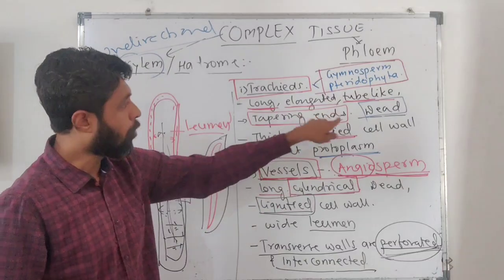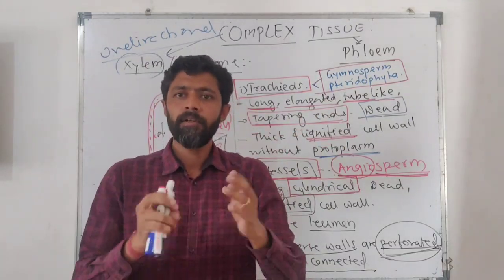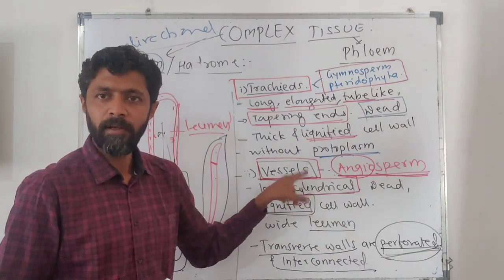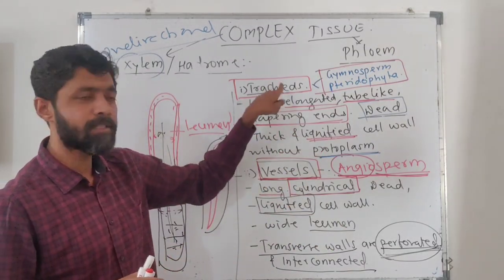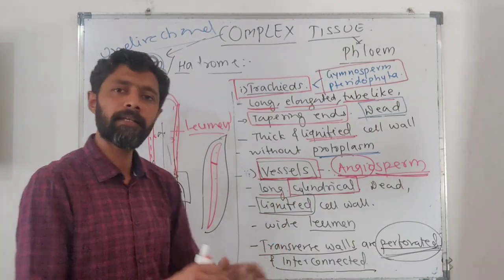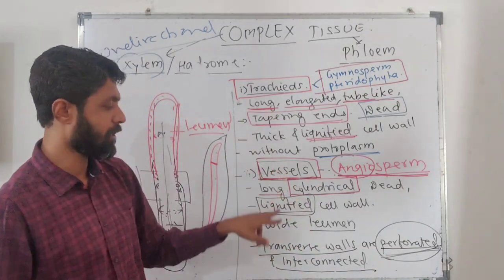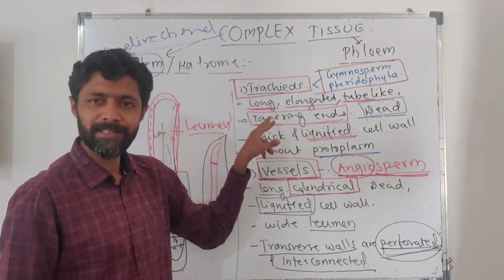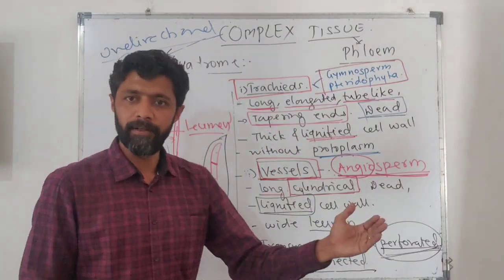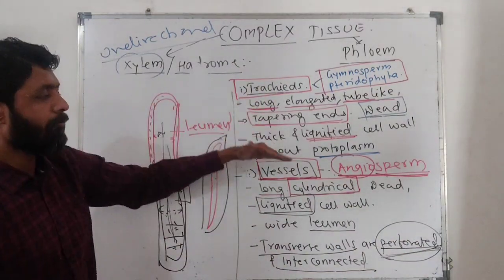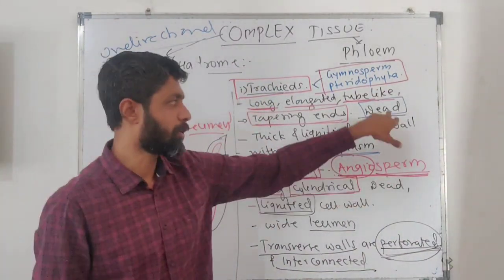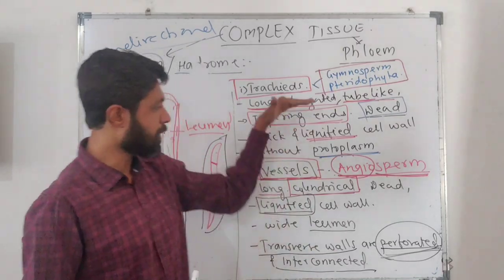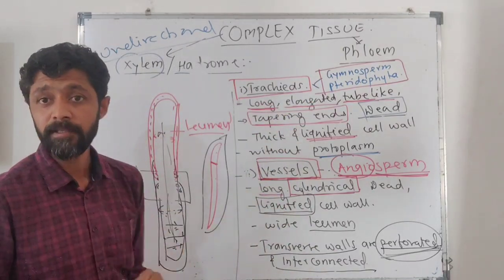Third thing, the wall thickening of tracheid is thicker compared to the wall thickening of vessel. Lumen of tracheid is narrow and lumen of vessel is wide. Your tracheid and vessel both are dead tissue because their walls are lignified, and as there is lignin, no protoplasmic content is present in both tracheid as well as vessel.